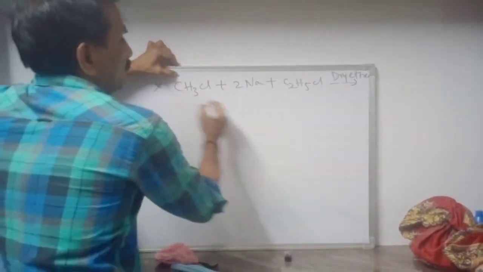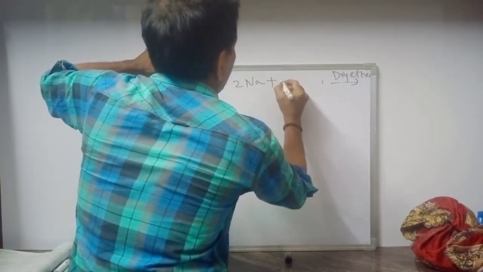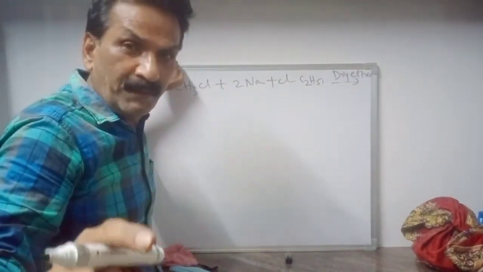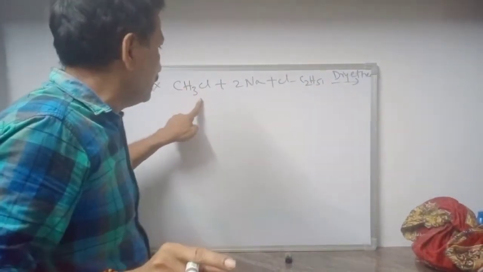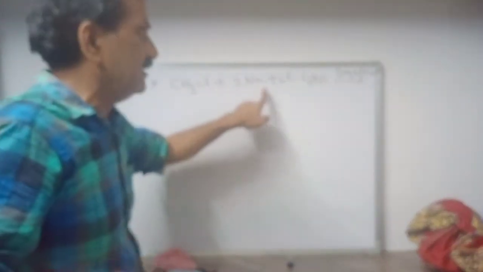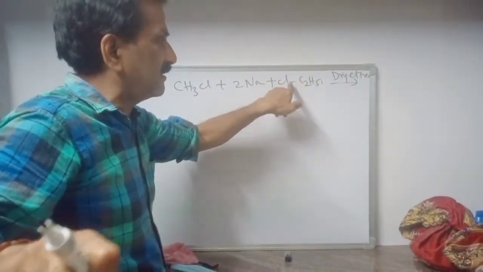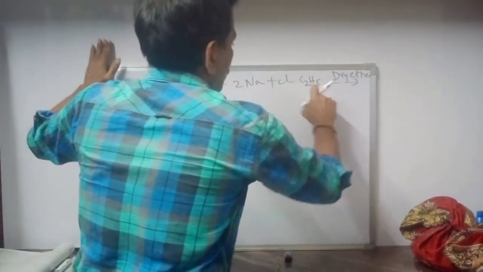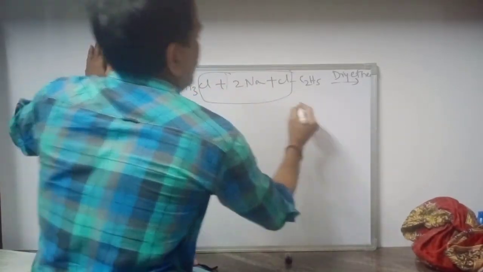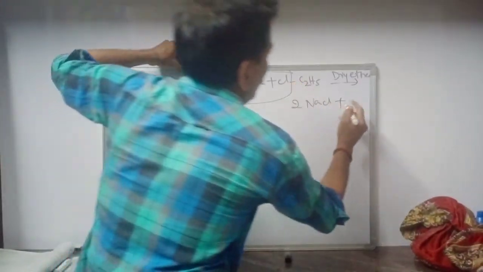So what happened? I am writing this one, Cl, C2H5. I want to prepare propane. I am taking methyl chloride, sodium metal, and at the same time ethyl chloride. I am writing ethyl chloride in this manner, Cl, C2H5. What happened? You know very well, we get 2NaCl plus CH3, C2H5.